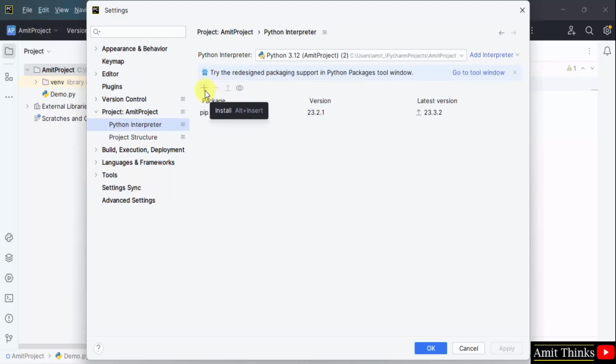You can see install is visible. Click the plus sign and type the library you wish to install. I have typed matplotlib and it is visible here. It is a Python plotting package. Click install package. Now it will install.